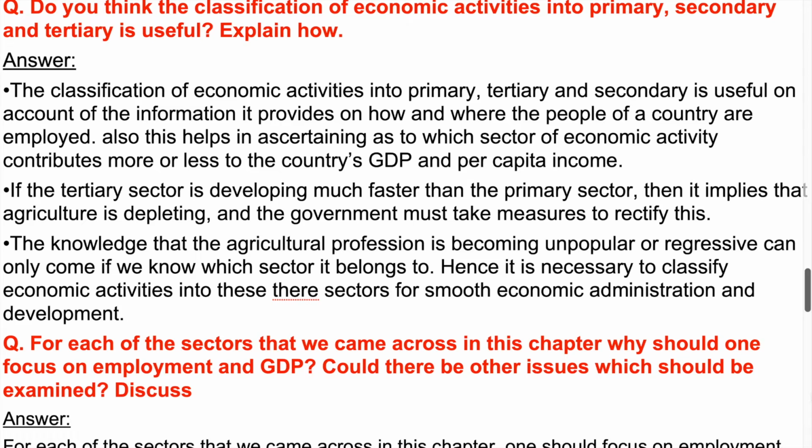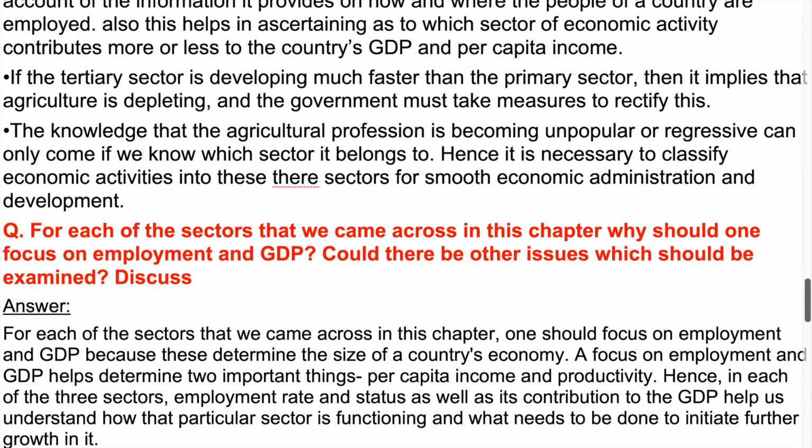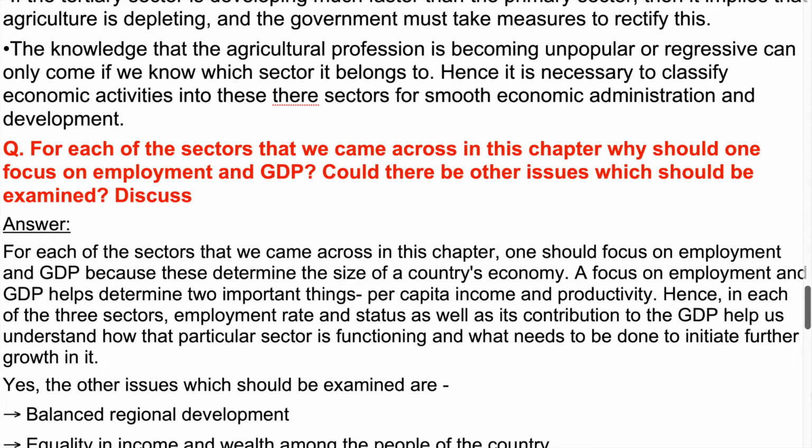and per capita income. If the tertiary sector is developing much faster than the primary sector, then it implies that agriculture is depleting, and the government must take measures to rectify this. The knowledge that the agricultural profession is becoming unpopular or regressive can only come if we know which sector it belongs to. Hence it is necessary to classify economic activities into these sectors for smooth economic administration and development.